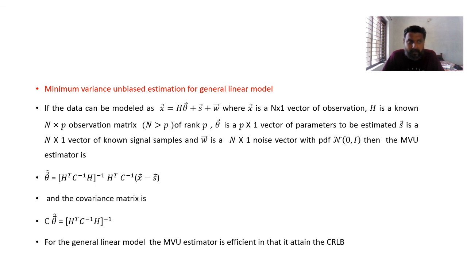And finally we have calculated the minimum variance unbiased estimate a cap or theta cap, as well as the covariance matrix, which is nothing but C of theta cap or C of a cap. So in the general linear model, the MVU estimator is efficient and it will always attain the CRLB. I think this is very clear for you.